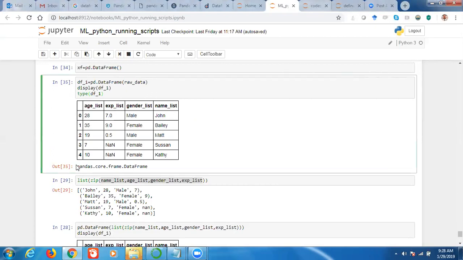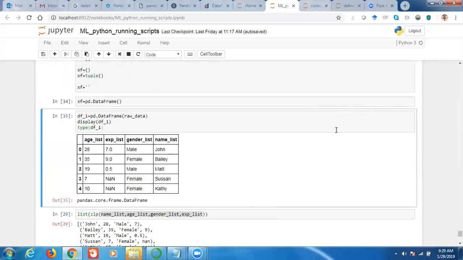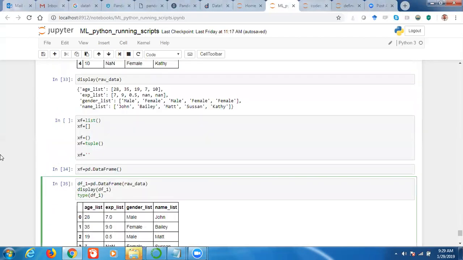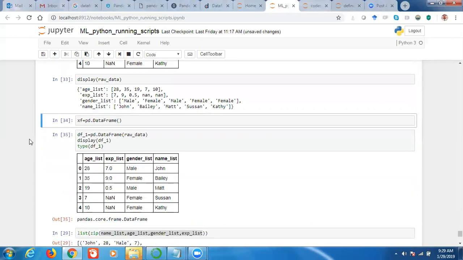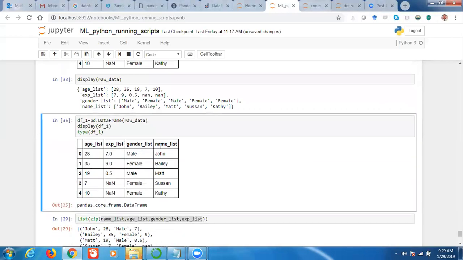So this is the type, right? It will show the type like that. Now, let us see some of the important points in data frame. So, we'll delete this one.